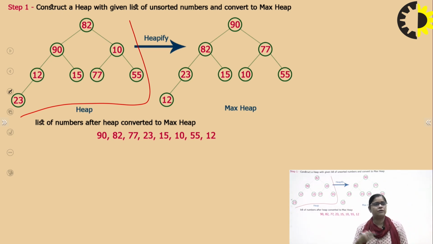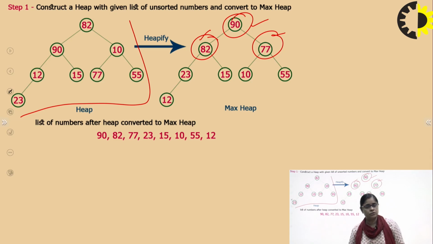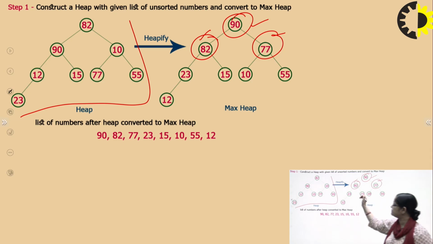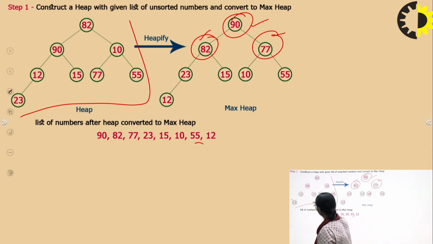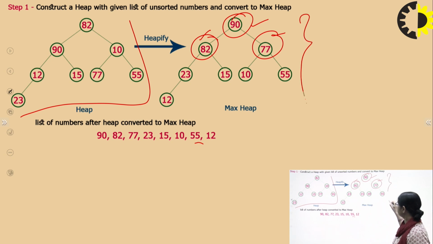But if we want to create the max heap, what will we keep in mind? We will keep it that 90 should be the greatest, 82 should be here, 77. The root node should always be greater than its child node. So this is how we have heapified. First, we have simply created a complete binary tree, whatever the value is coming. And then for heapify, for creating the max heap or the min heap, we are just simply swapping the nodes with each other so that our tree has been created.